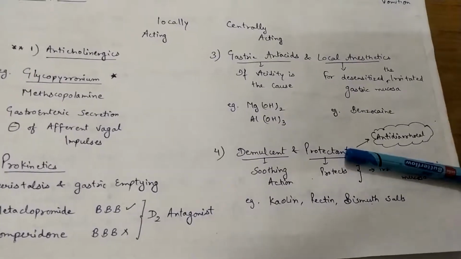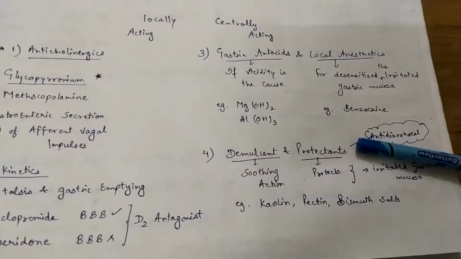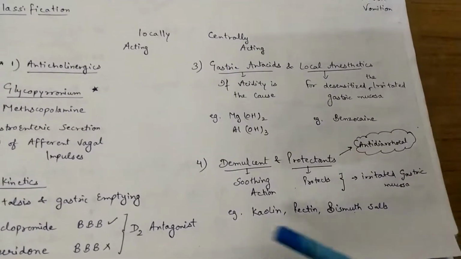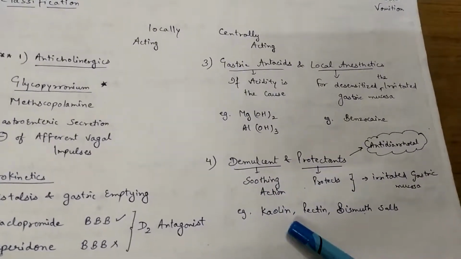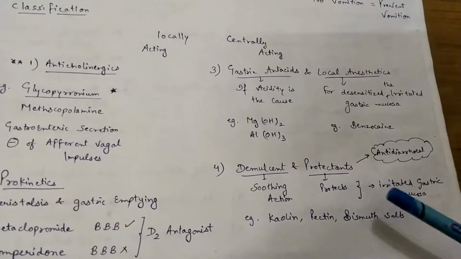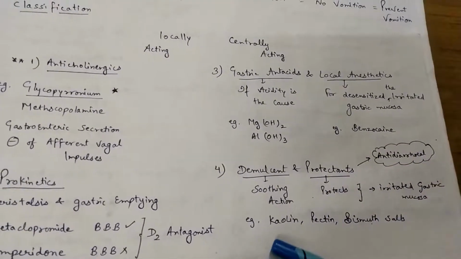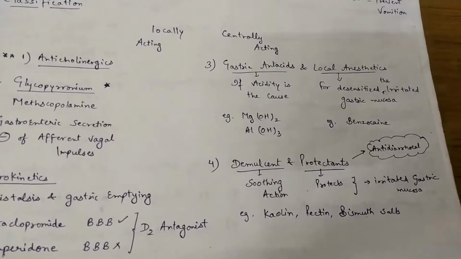Fourth one is demulcents and protectants. Protectants protect the irritated gastric mucosa, and demulcents have a soothing, smoothing action. These are also under the antidiarrheal drugs. For example, kaolin, pectin and bismuth salts.